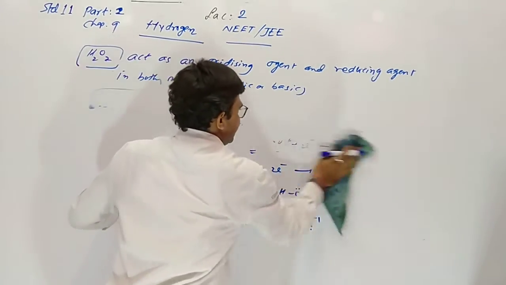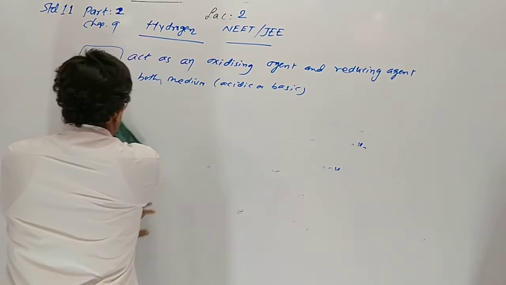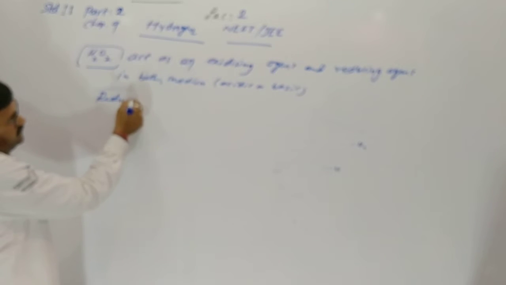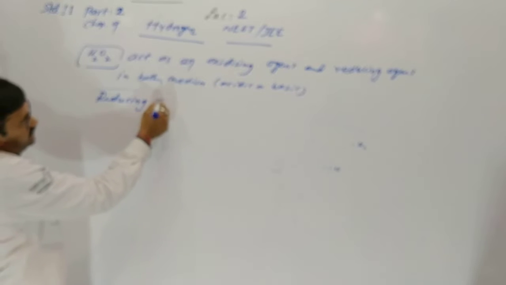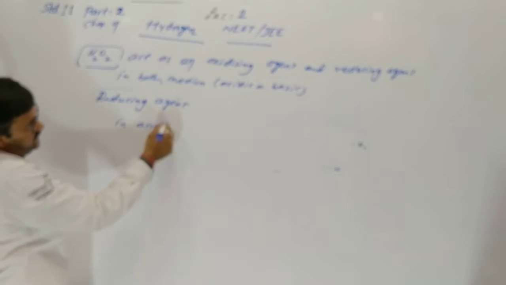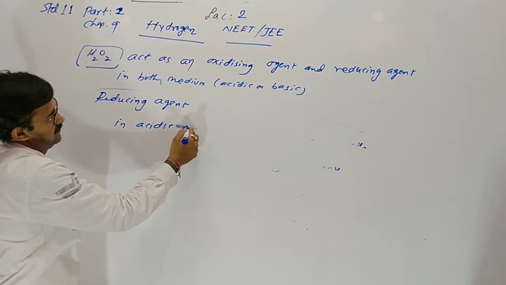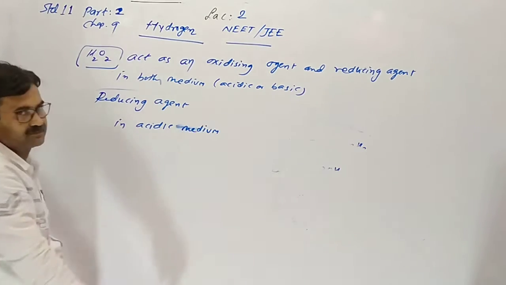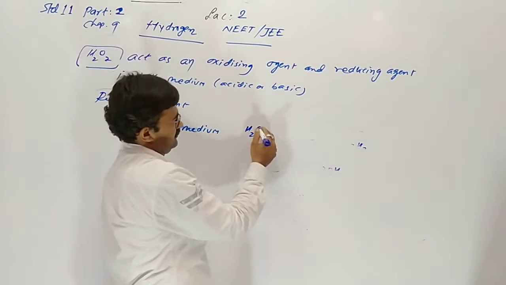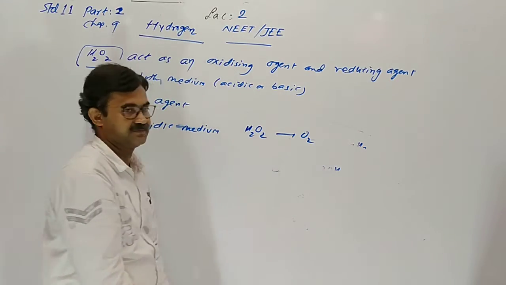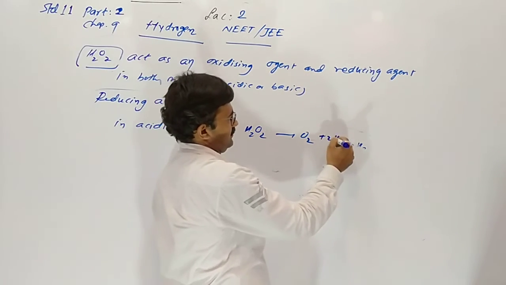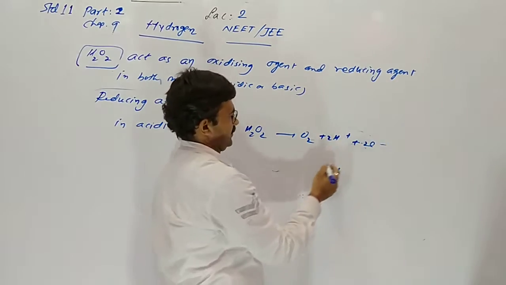Now the reducing agent, which it also is. First in acidic medium, hydrogen peroxide gives O2 and 2H+ and 2 electrons.